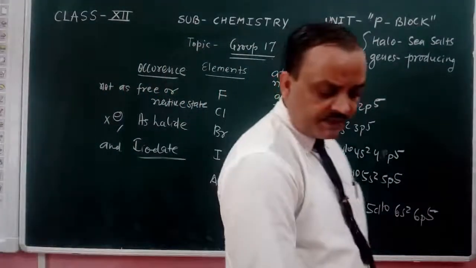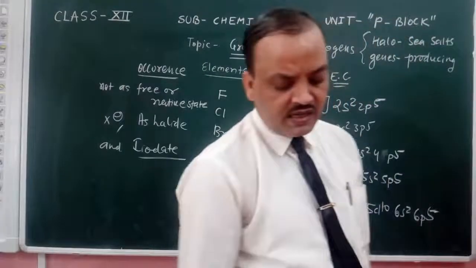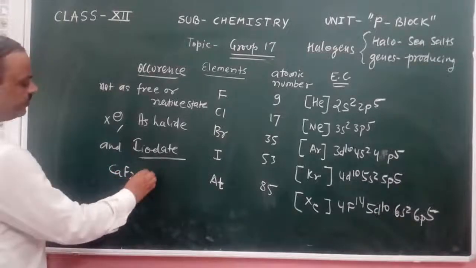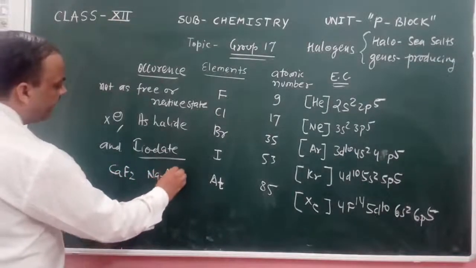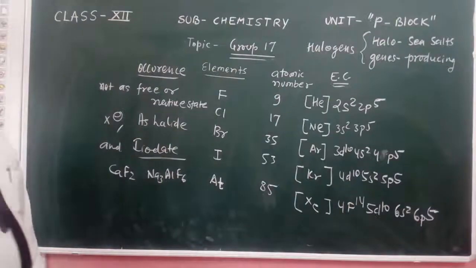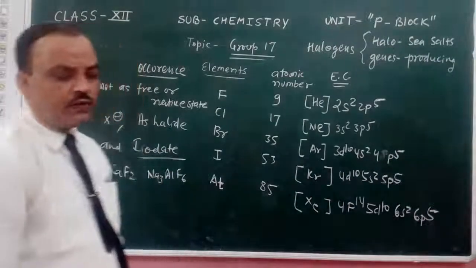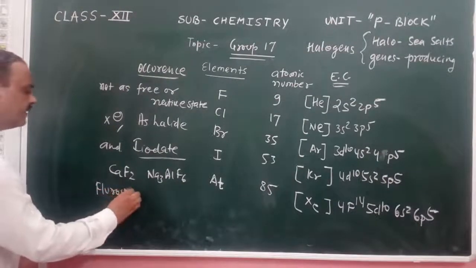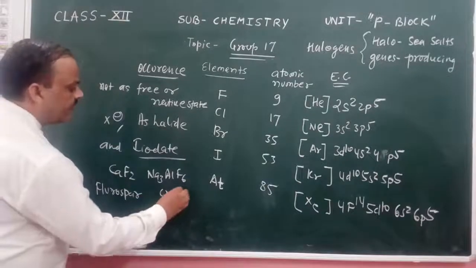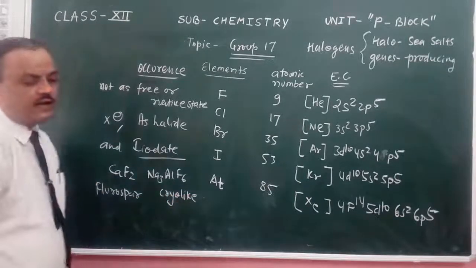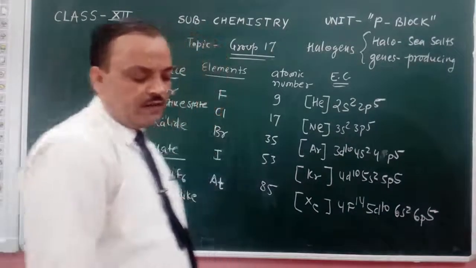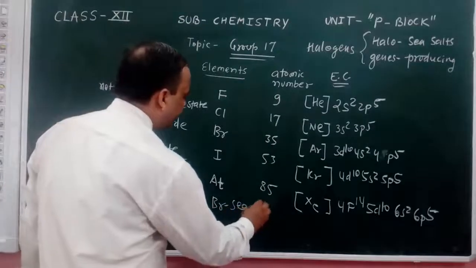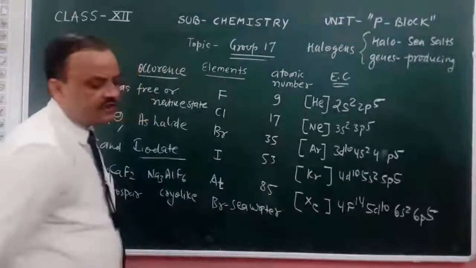Fluorine is present as CaF2 and Na3AlF6: fluorospar and cryolite. Bromine is present in sea water.